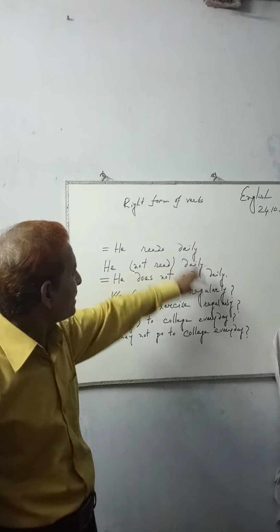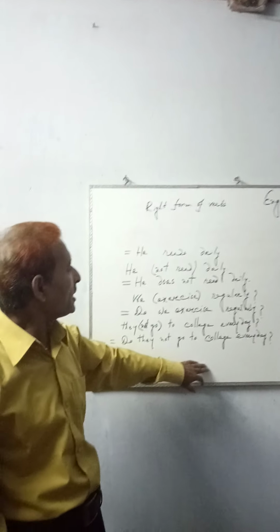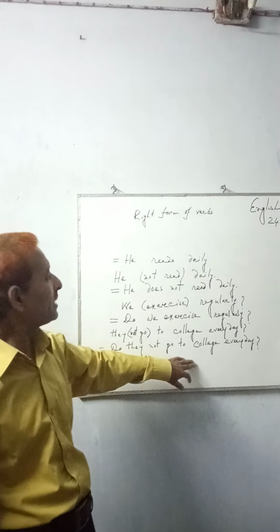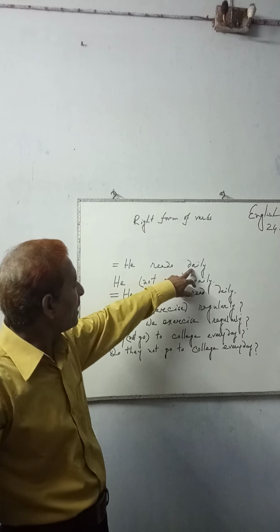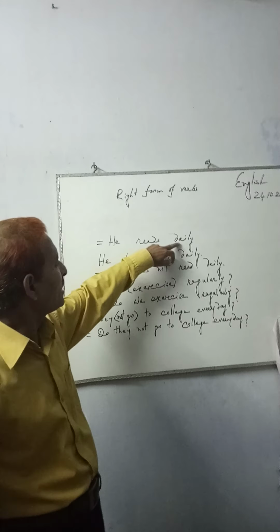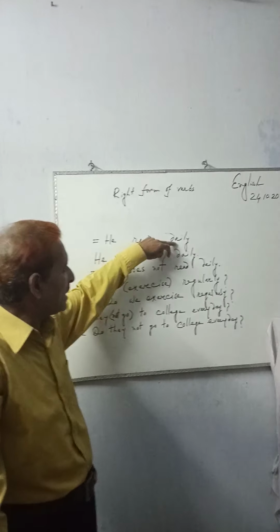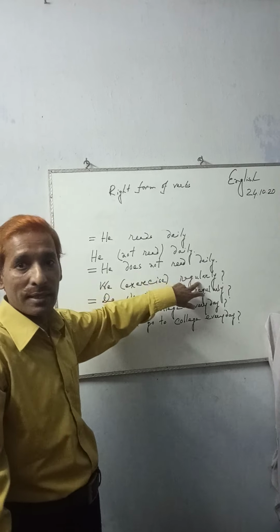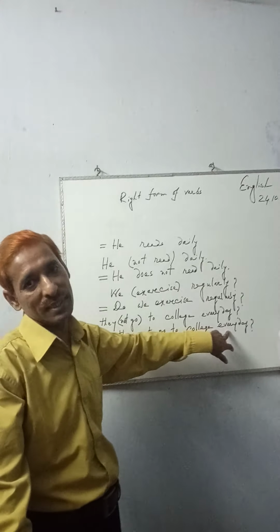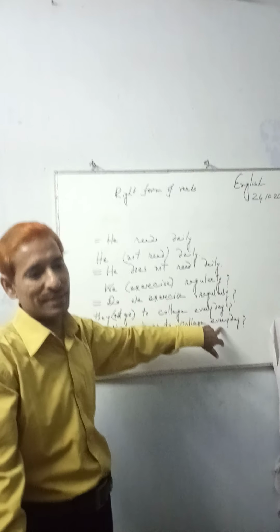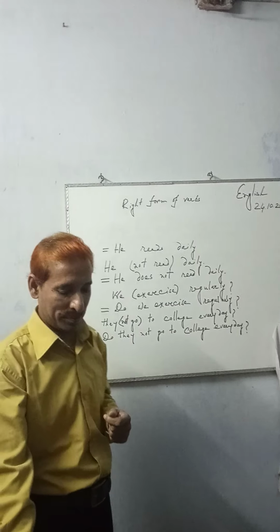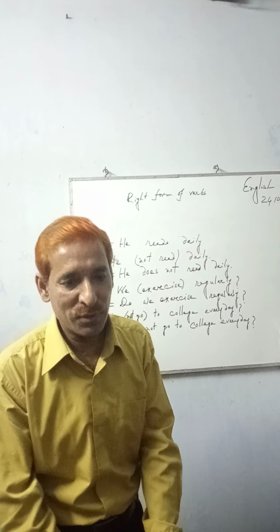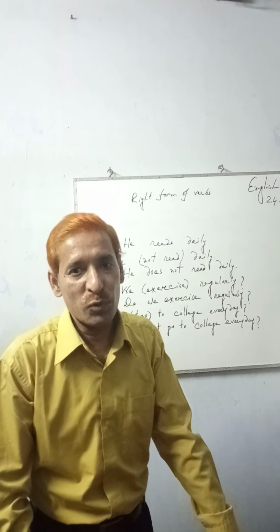If we look at these sentences, at the end of the first sentence there is daily, in the second sentence there is regularly, in the third sentence there is every day. Now let's know the rule.